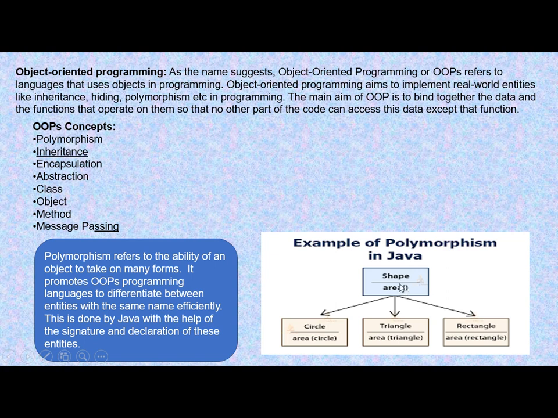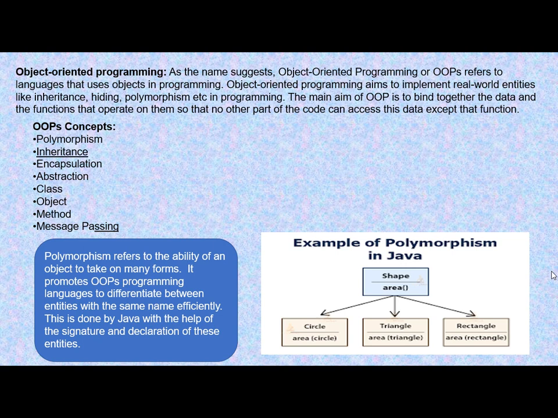In any programming language, if you see a name and in front of that you see two brackets, that is a method. Method means this will have some statements which can be executed to give you some output. So here you can see that area is a method, and this same method is used to find out area of circle, area of triangle, and area of rectangle. This is polymorphism, means same method is used for different tasks.